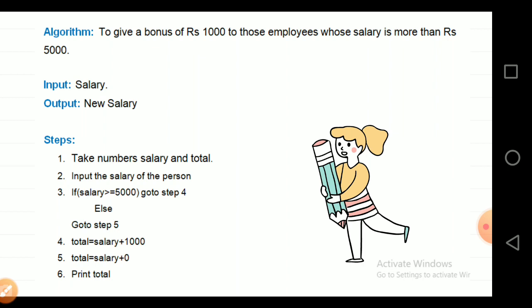First, you have to take the numbers salary and total. Input the salary of the person and check whether the salary of the person is greater than 5,000 using the if statement. If the condition is satisfied, you have to calculate the total as salary plus 1,000. Otherwise, you can use an else statement, and you have to find the total salary as salary plus 0, which means that the bonus is not given. Then after both step 4 or 5, you have to go for print total.